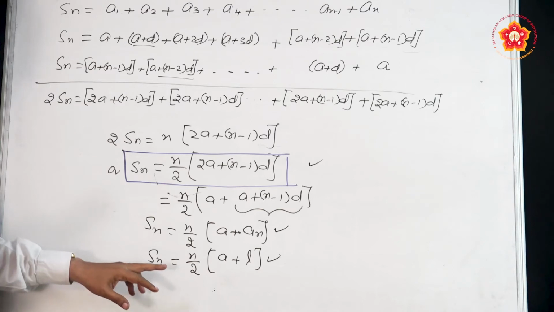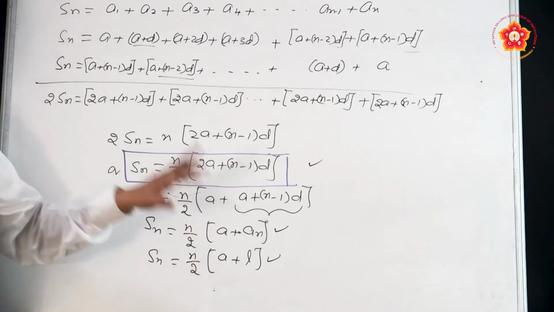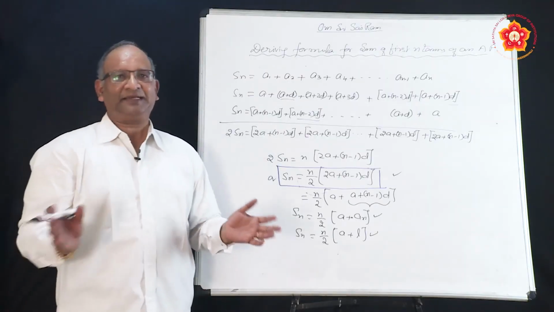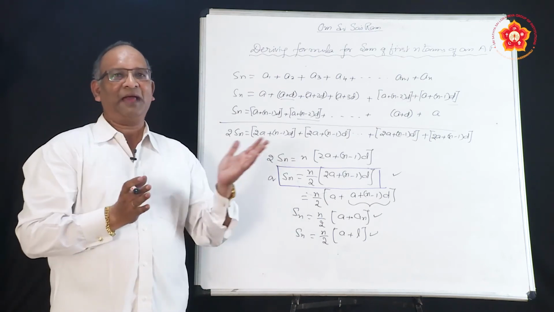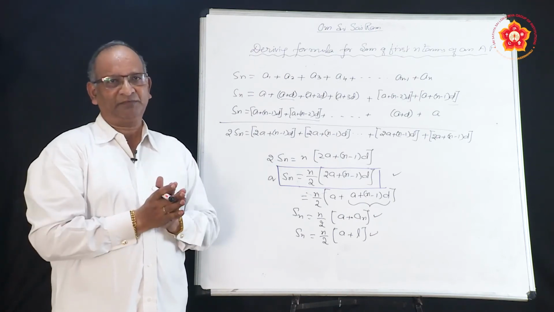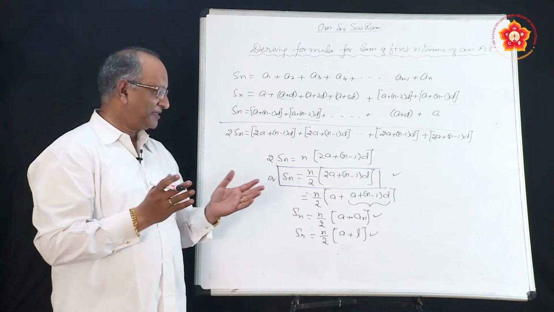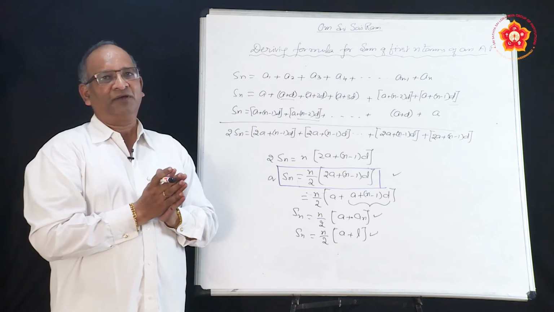In Sn, n, a and l, there are 4 unknowns. Very interesting thing is, if you know any 3 of them, we can happily find out the 4th. Just take 1 or 2 examples before we close this session, to see how we can find the sum of the numbers using this formula.